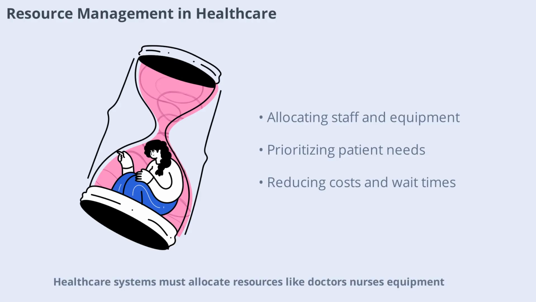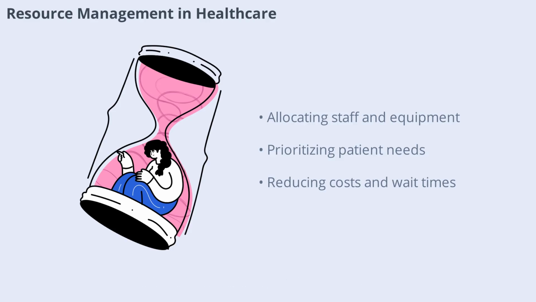Healthcare systems must allocate resources like doctors, nurses, equipment, and medicines to meet the needs of patients. This requires careful planning, prioritization, and sometimes tough choices about who gets what care. Efficient resource management can save lives and reduce costs, while poor management can lead to shortages and long wait times. Let's see how healthcare providers manage resources to deliver the best possible care.